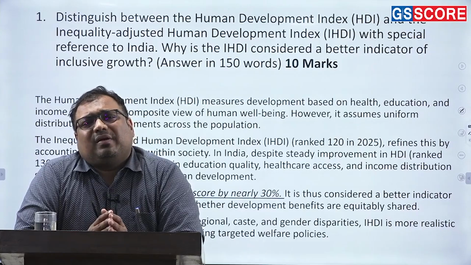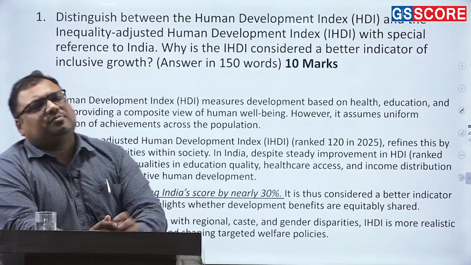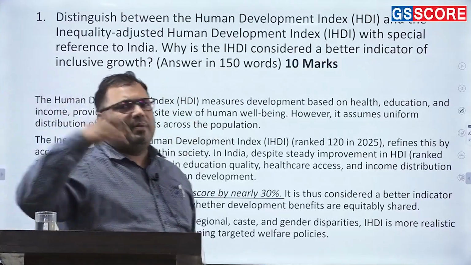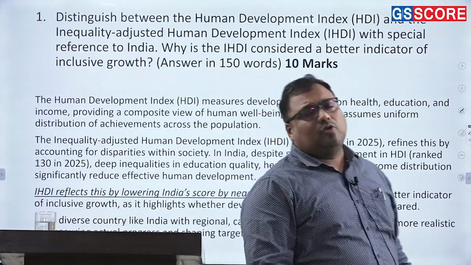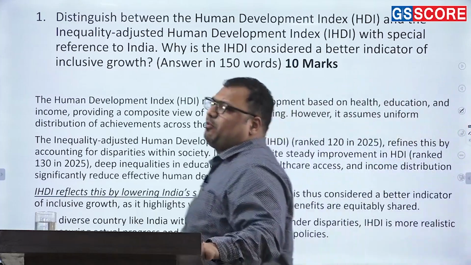And if those development levels vary a lot as per region, as per groups, then there is a problem regarding inclusive growth. That means while the country as a whole might be progressing, certain groups are not able to progress. So that is a big problem.